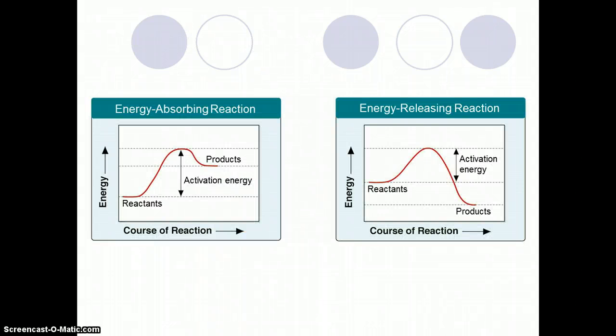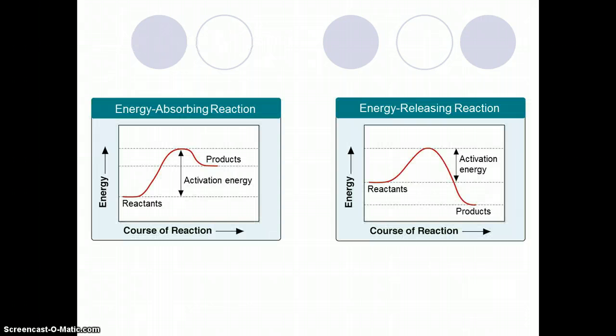These are graphical representations of two reactions. The first shows the reactants not having very much energy, but the products storing a lot of energy. This means the reaction must absorb heat from the surroundings in order to form the bonds in the products. In the second reaction, the reactants have more energy than the products, so the energy is being released when the bonds are broken.